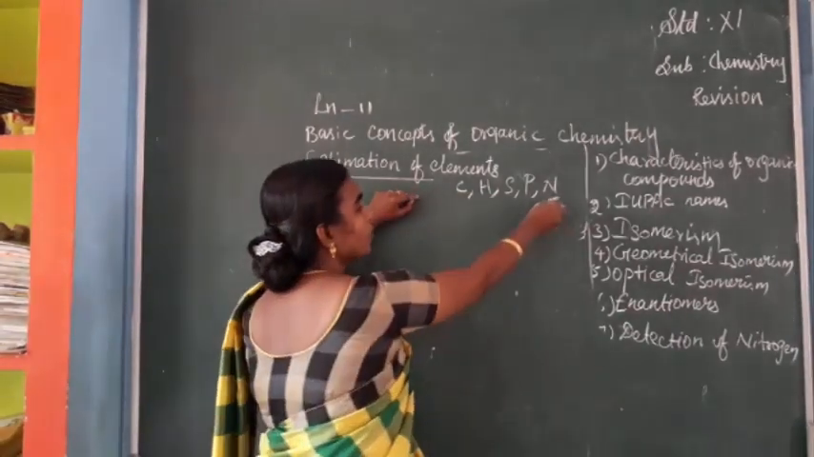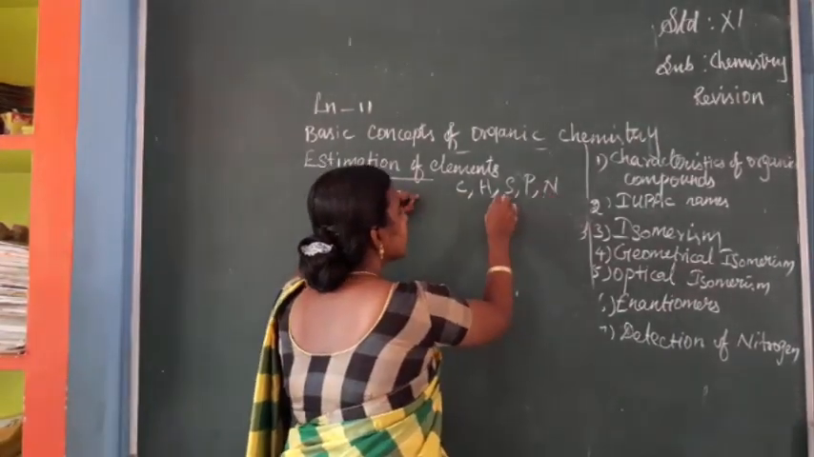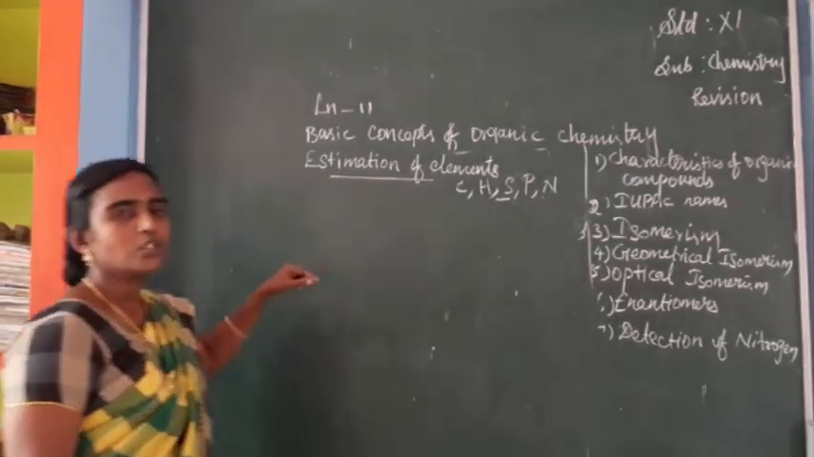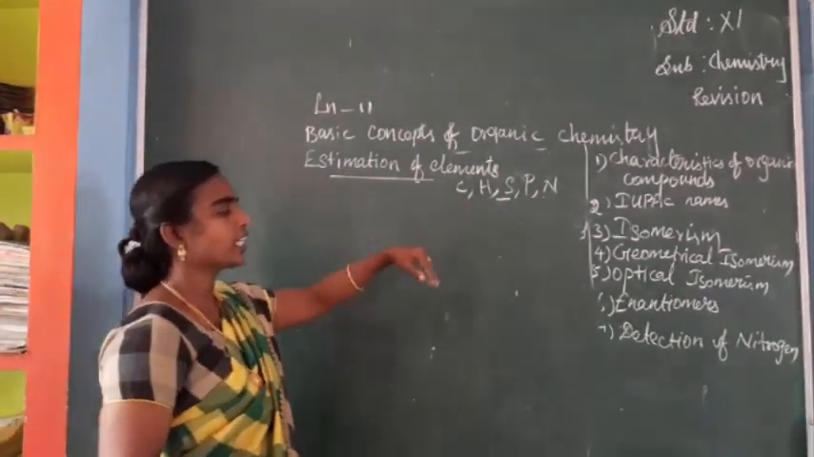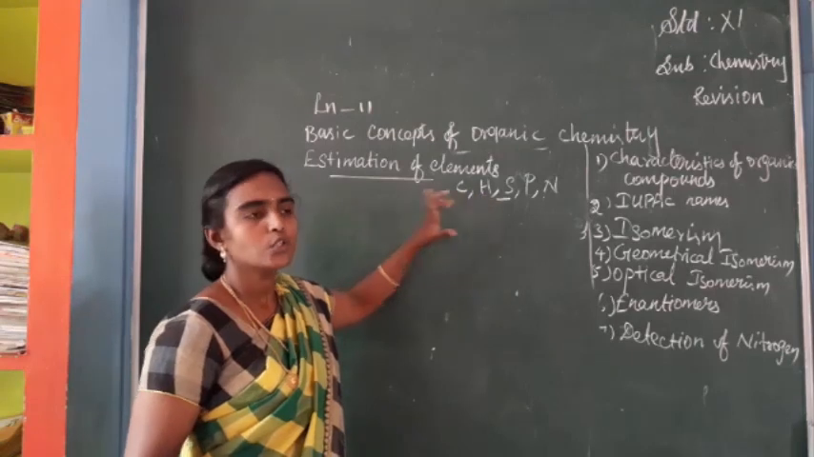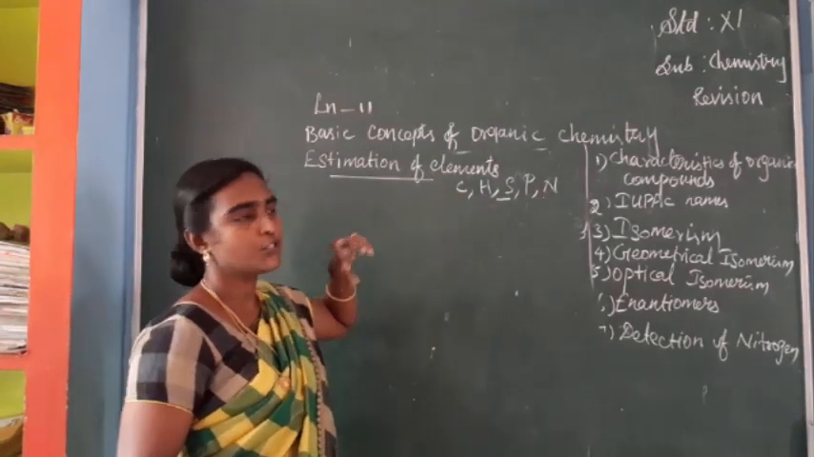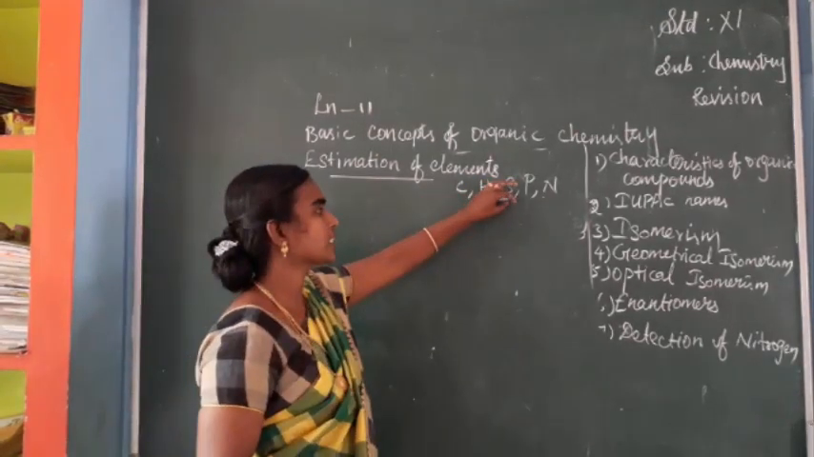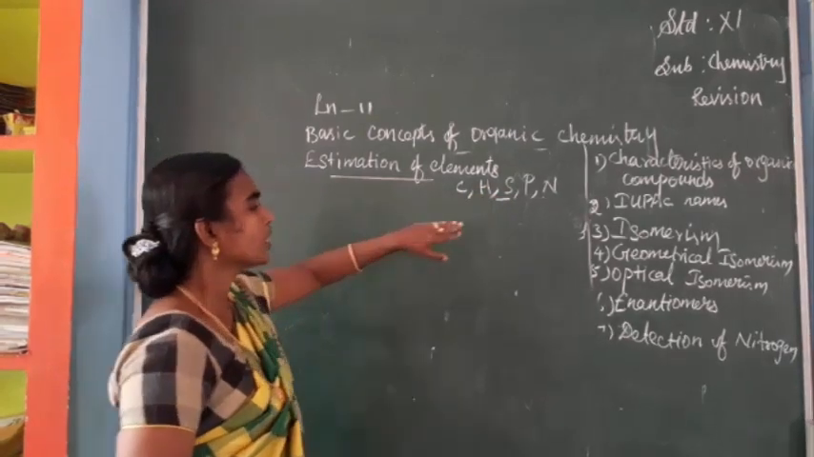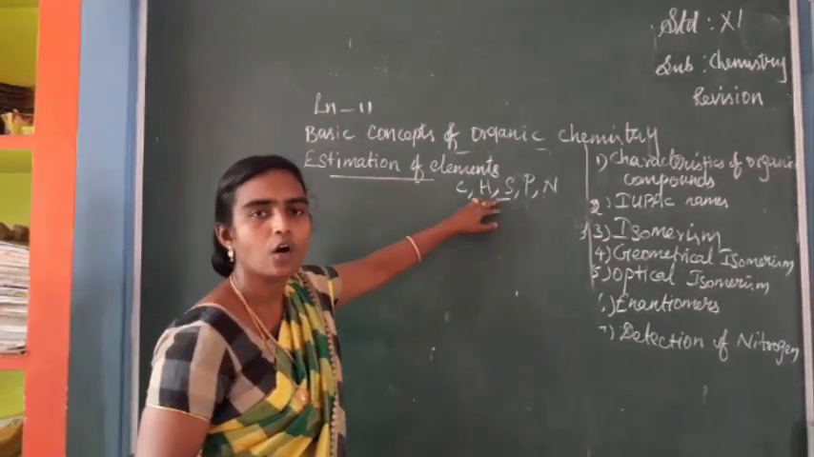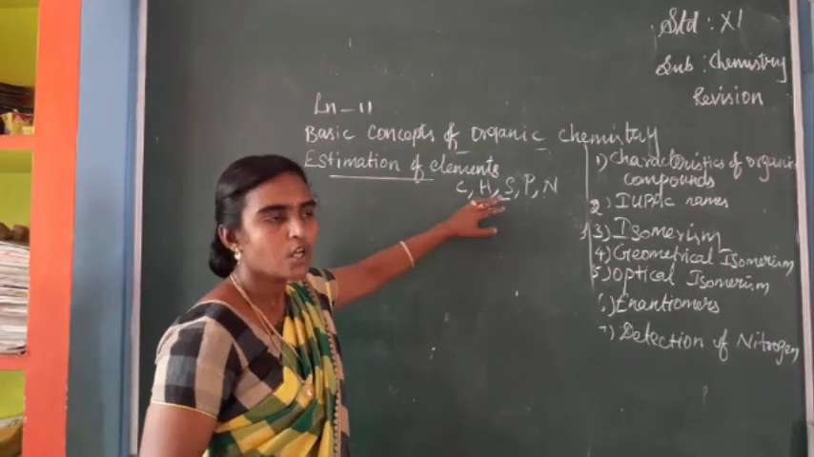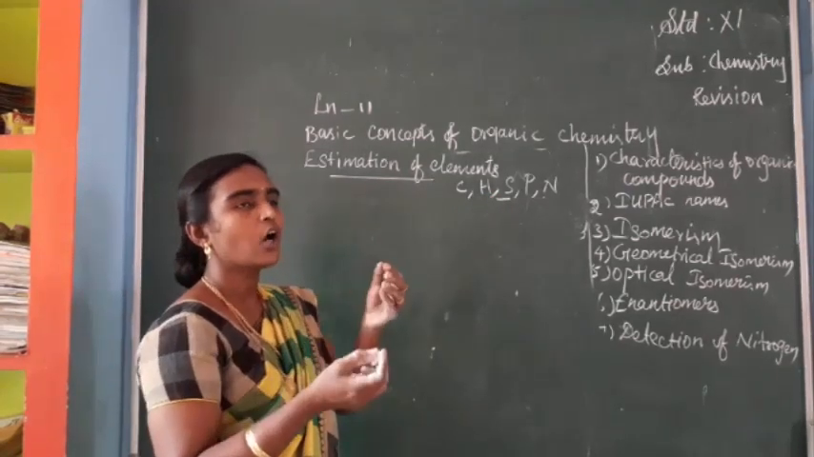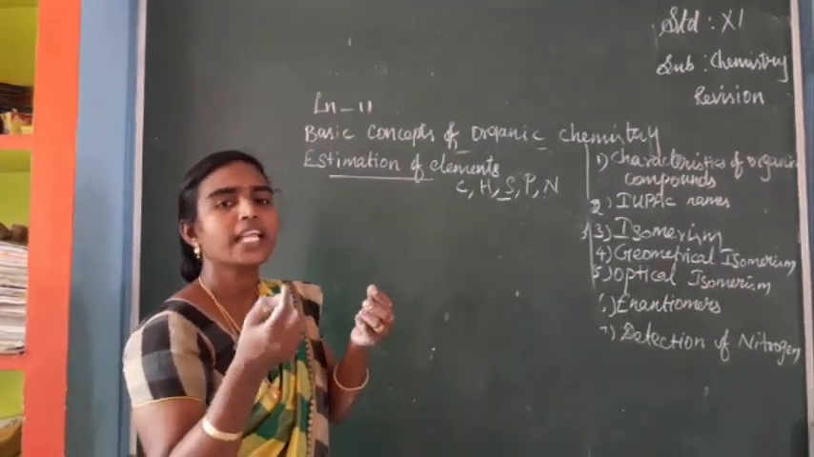In this class I am going to discuss the estimation of sulfur. Here the sulfur containing organic compound should be taken in a small tube that is called Carius tube. So in this tube the sulfur containing organic compound is taken, and along with it we add fuming nitric acid.